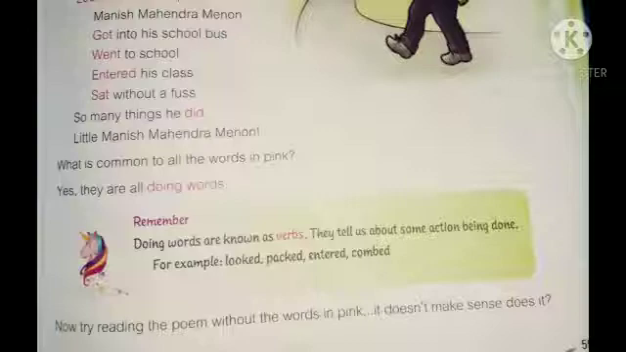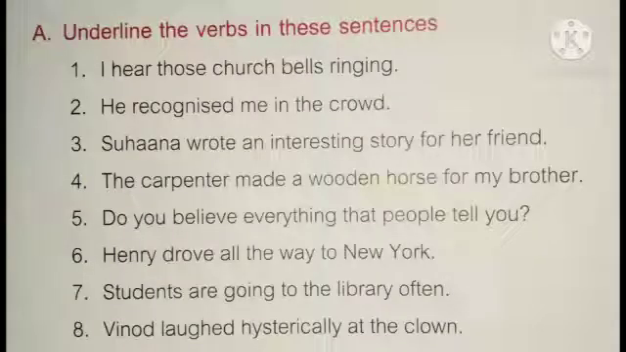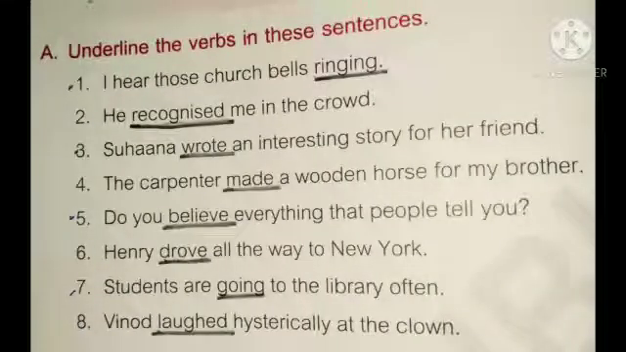It doesn't make sense, does it? Do you know you cannot have a sentence without a verb? The verb is the most important part of a sentence. Next, underline the verbs in these sentences. First, I hear those church bells ringing. Can you guess which is the verb in the sentence? Yes, ringing is the verb because the action is taking place. Second, he recognized me in the crowd. Recognized is the verb, underline.